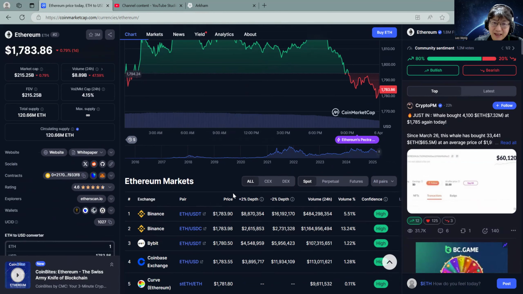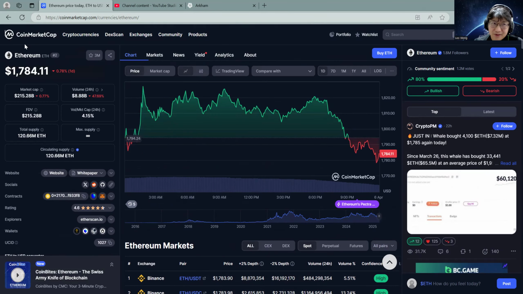And here in CoinMarketCap, I have not talked about this, but I'm going to talk about it right now. In the center, you can see in the market how much volume those exchanges have had in the last 24 hours. That's 500 million right here. That's 1.1 billion and so on. So that's a lot of volume.